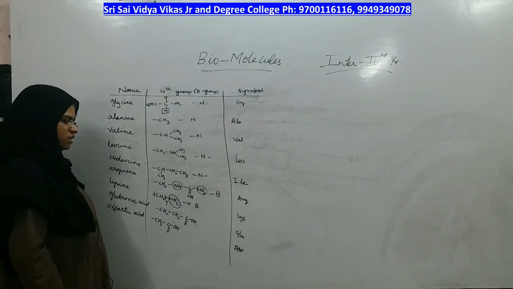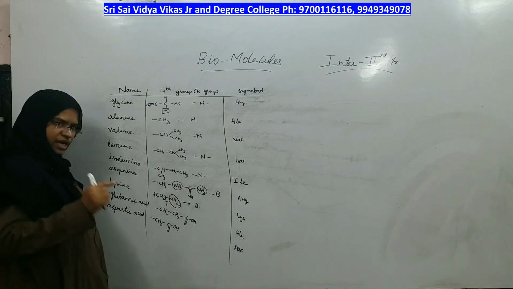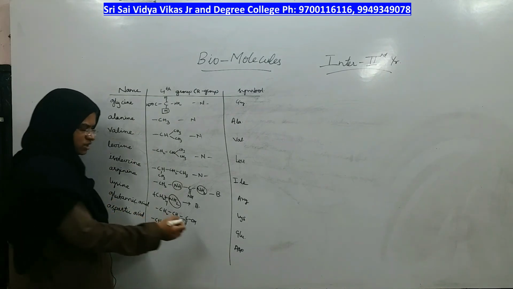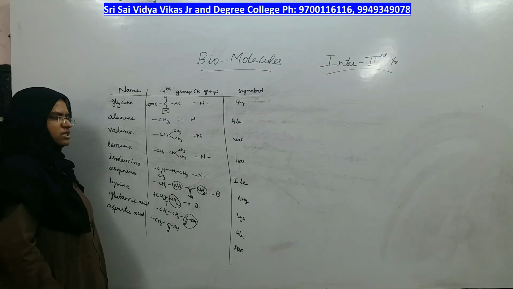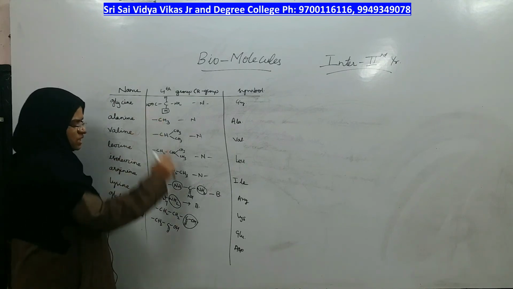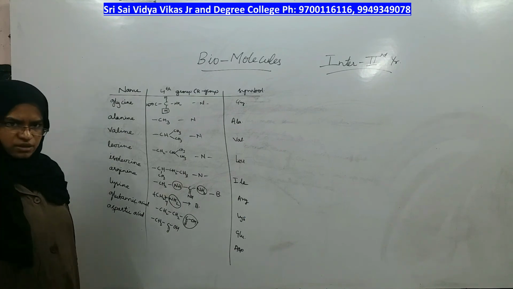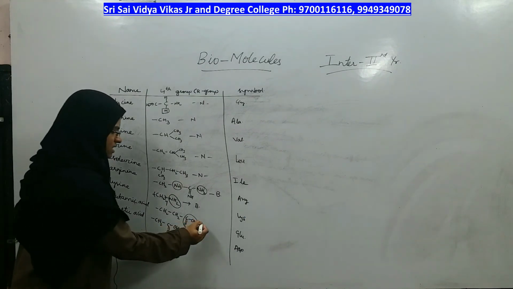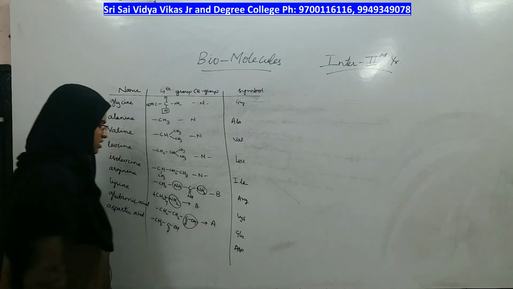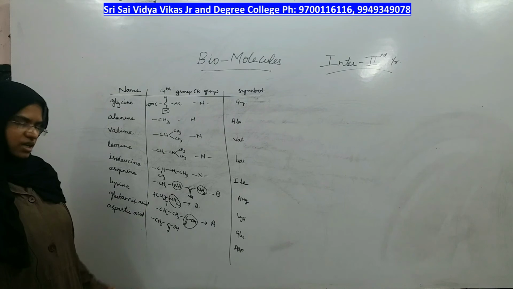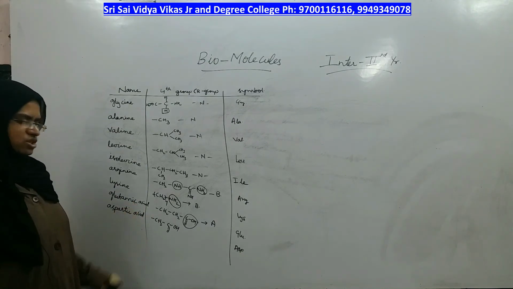Next amino acid, if you see, there are already 1 carboxyl and 1 amino, and in the fourth group you can see 1 carboxylic acid group. So, there is a total of 2 carboxylic acid in the complete amino acid, whereas only 1 amino group. Therefore, glutamic acid is acidic in nature. In the name itself you can see it is acid, right? So, which are acidic amino acid means you should write about these 2.